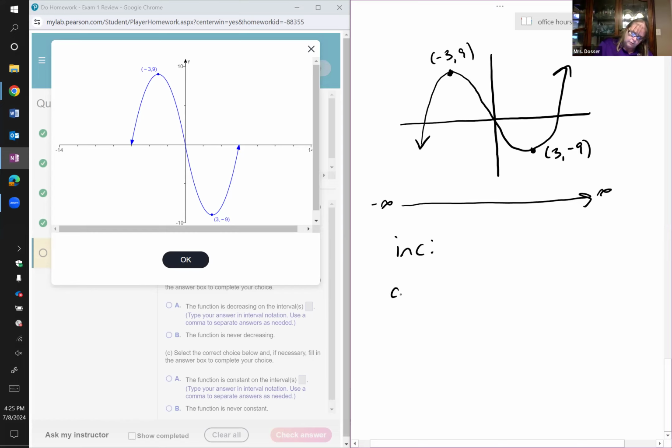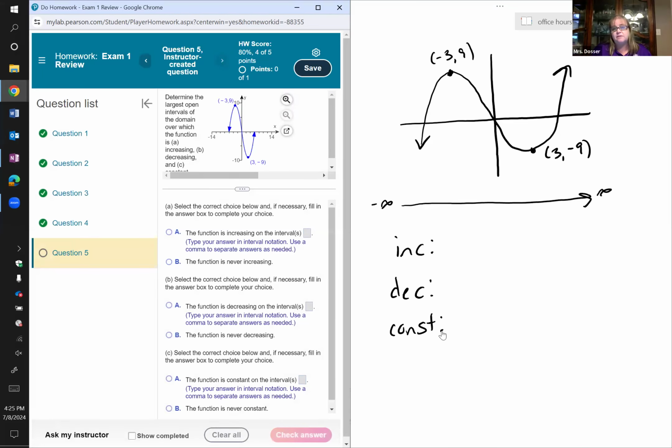When we're looking for increasing, decreasing, or constant, we're looking at what those y values are doing. Are they going up or down? But when we report those intervals, we're looking for where that is happening, and the where is determined by the x-axis, so the domain. So we report where the function is increasing in terms of x. And when it says open intervals, it means we're going to use parentheses for all of these. We're not going to use brackets, even if some may warrant brackets. We'll always use parentheses because they want open intervals.